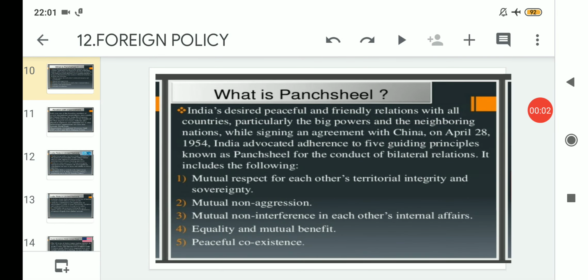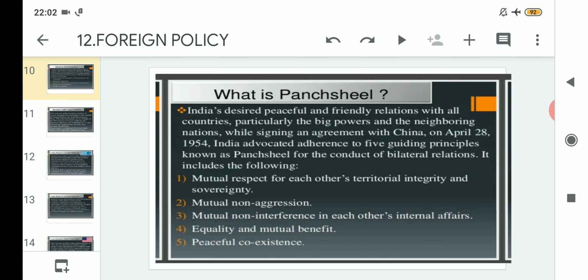Hello students, welcome to the Political Science class of class 12 arts, and today we will continue with the same topic, that is foreign policy of India, and under this heading we will today discuss about Panchsheel.